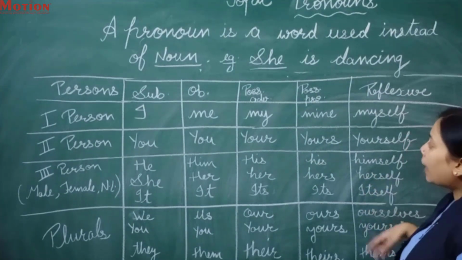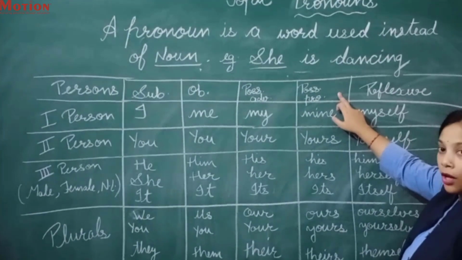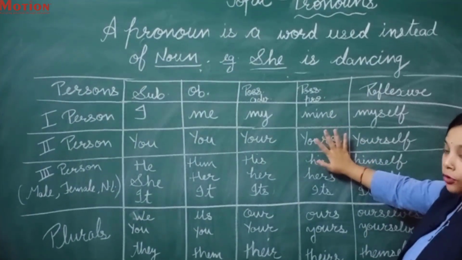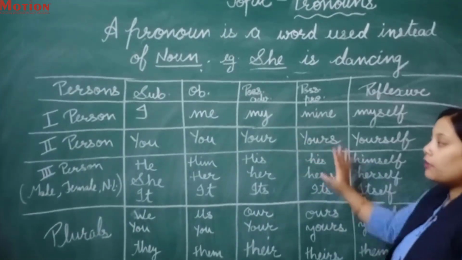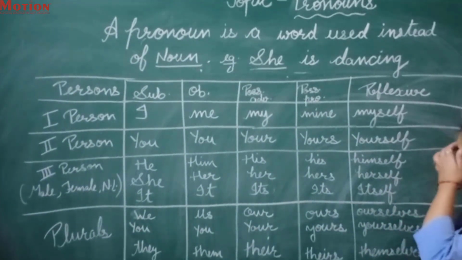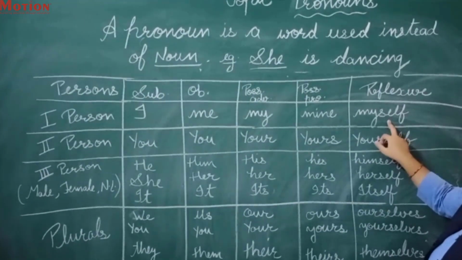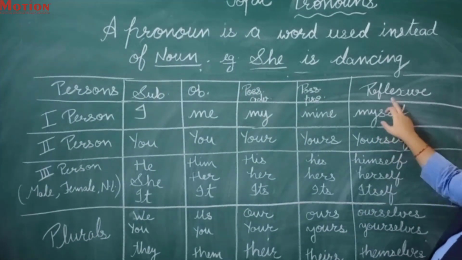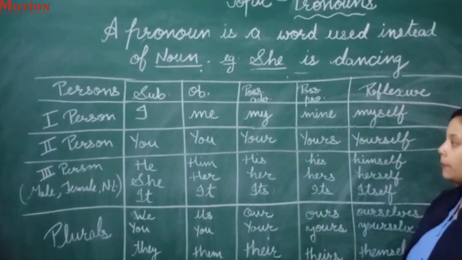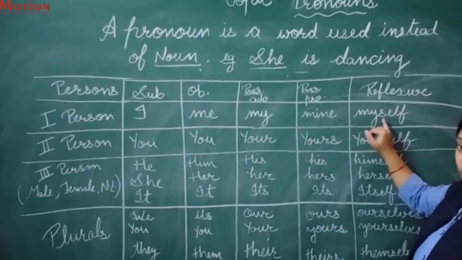As a possessive pronoun, we will use mine. Please understand it very carefully because this is very important. If you have understood this table, then pronouns will be very easy for you. As a reflexive pronoun, we will use myself. What is the meaning of reflexive? That is a reflection. So what is the reflection of I? That is myself.